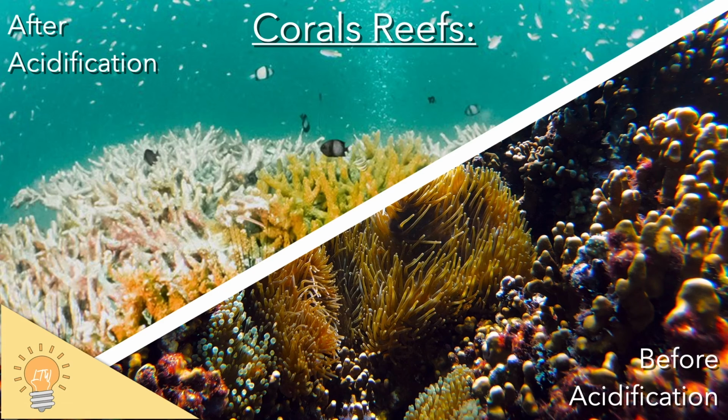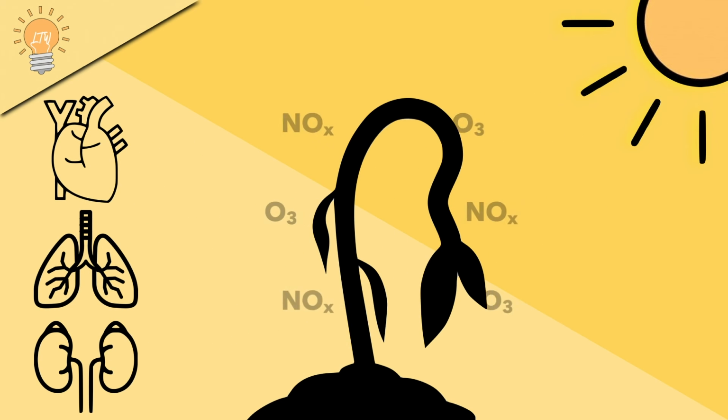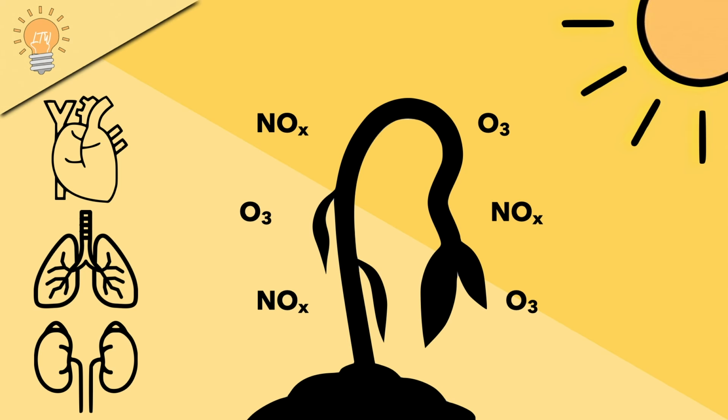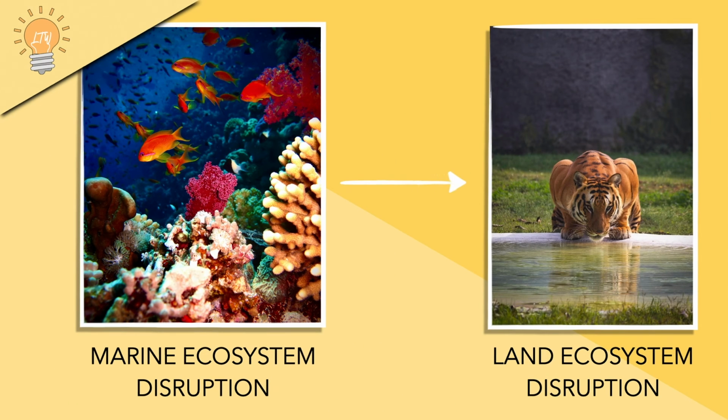As for land animals, rising gas emissions are the cause of increasing amounts of respiratory issues for animals and humans alike. It has also been proven that the introduction of high pollution levels impacts endocrine, organ system, and immune system function. Plant species have also seen negative effects. The metabolic function of a plant is characterized by an organism's ability to photosynthesize, and is vital for its survival and reproduction. This is hindered by various gases such as nitrogen oxide and ozone, which are frequently released by fossil fuel power plants. With regard to land animals, the aforementioned ocean acidification can be detrimental indirectly by tampering with these animals' food sources.